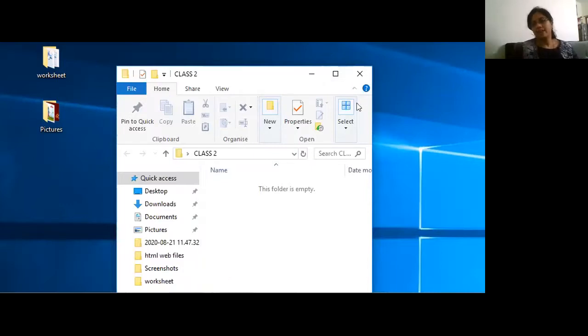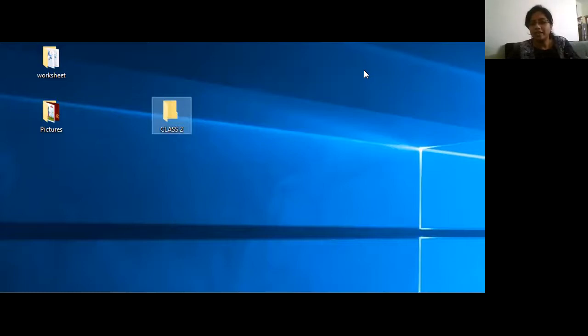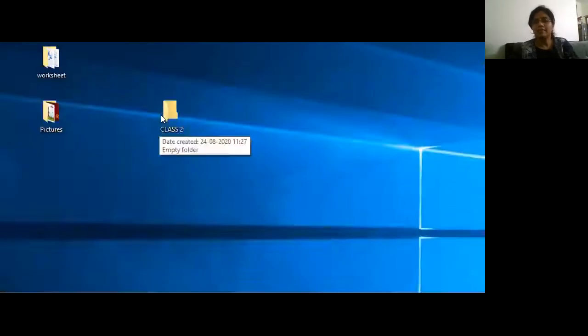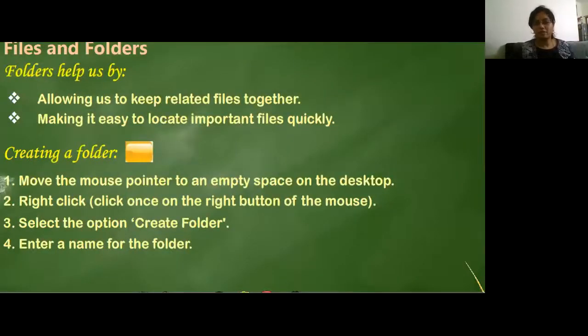So all my files of class 2 will be kept inside this one. Is it not easy? If this particular folder is available on my desktop, if I want to see any work which I've given to class 2, I can find it easily because it will be there in my folder only.